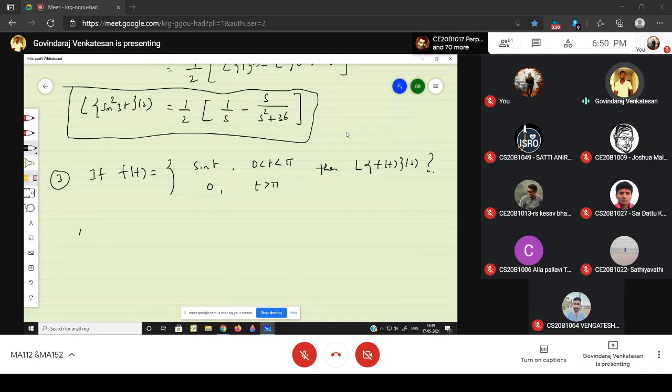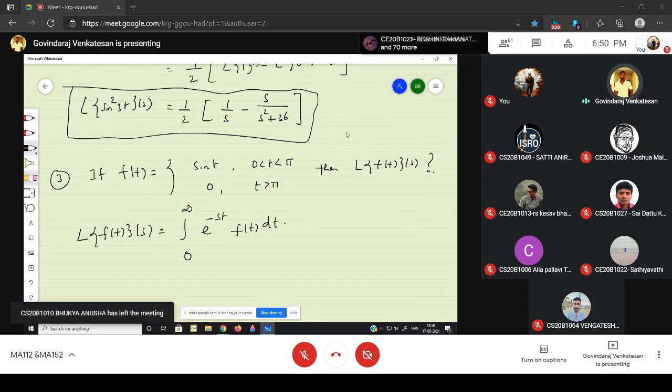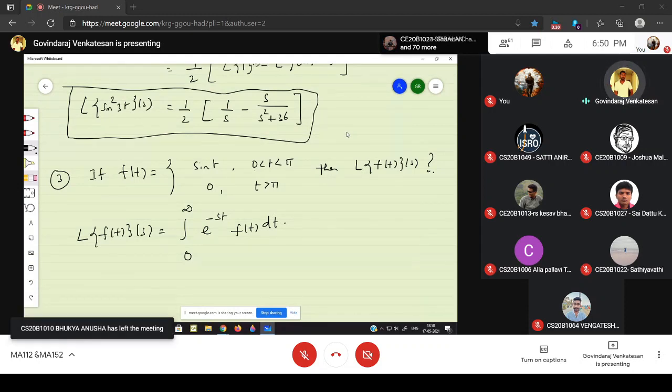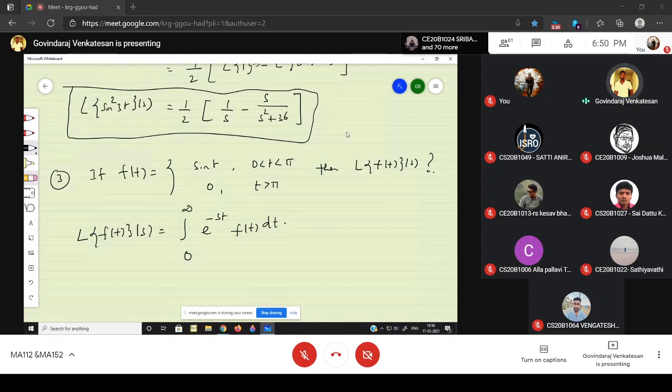Just find what is the definition of Laplace transform. The Laplace of f of t of s is nothing but integral over 0 to infinity e power minus st into f of t dt. So my interval is 0 to infinity. So here the f of t is defined from 0 to pi, that is sine t, outside that, it is 0. Right?